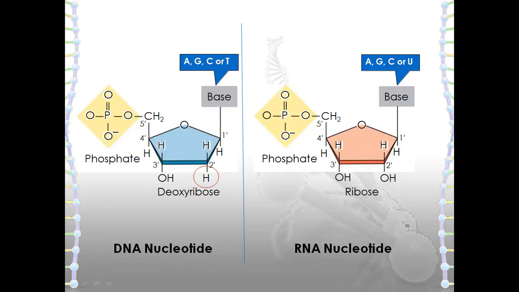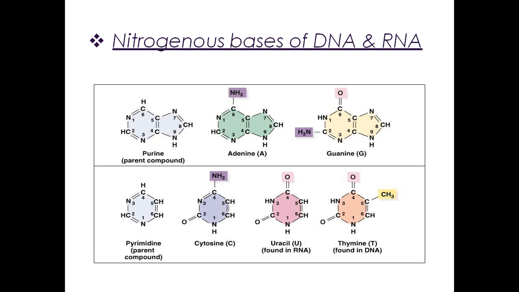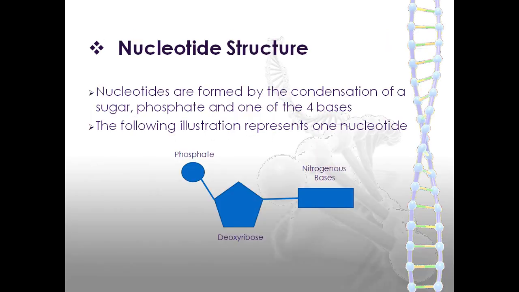Now see, these are the DNA nucleotide and these are the RNA nucleotide. The nitrogenous bases are divided into two groups, pyrimidines and purines. Pyrimidines are made up of a 6-member ring, which are thymine and cytosine. Purines are made up of a 6-member ring fused to a 5-member ring, which are adenine and guanine. The rings are not only made up of carbons. Now these are examples of the nitrogenous bases of DNA and RNA. These are the purines, adenine and guanine. Next are the pyrimidines, cytosine, uracil, and thymine.